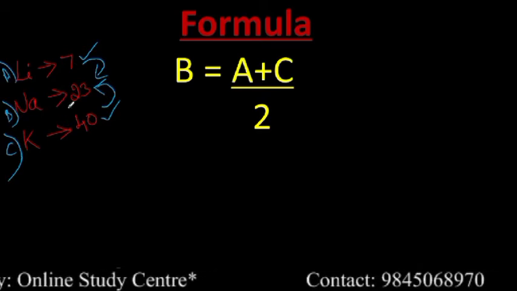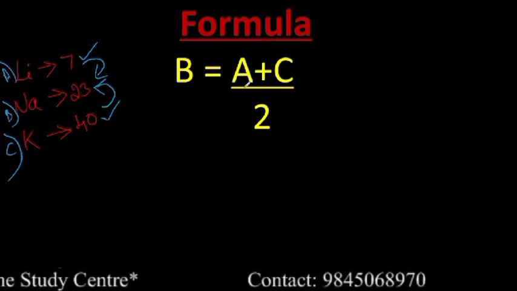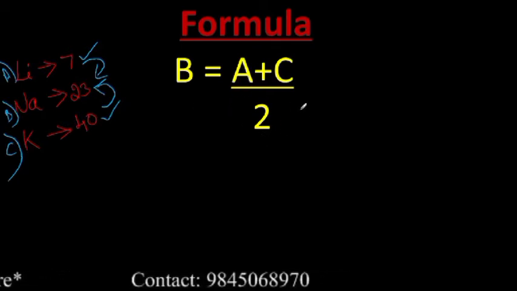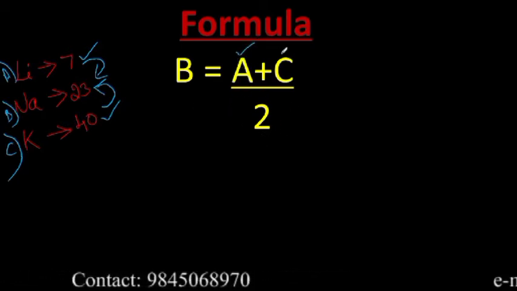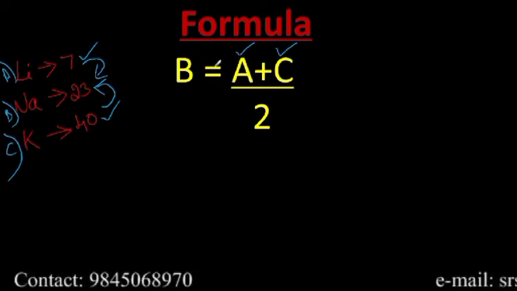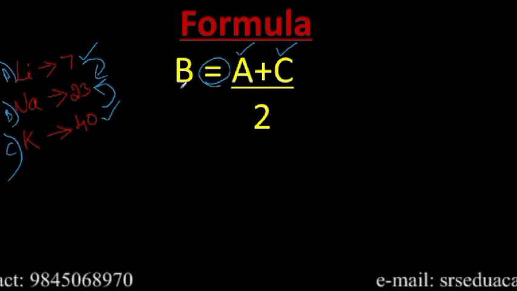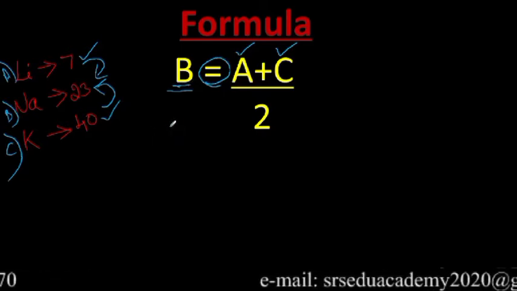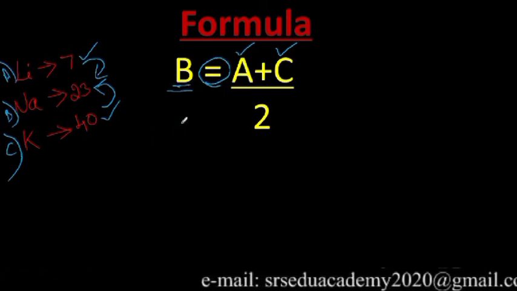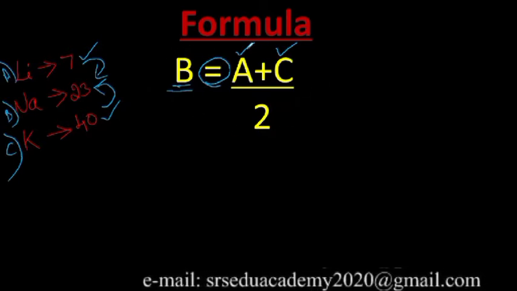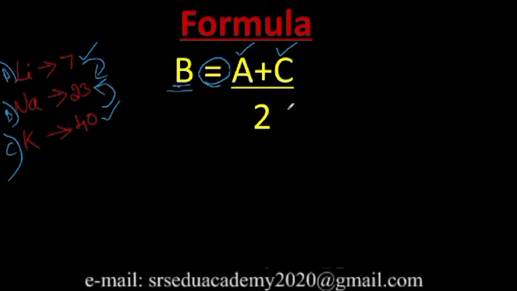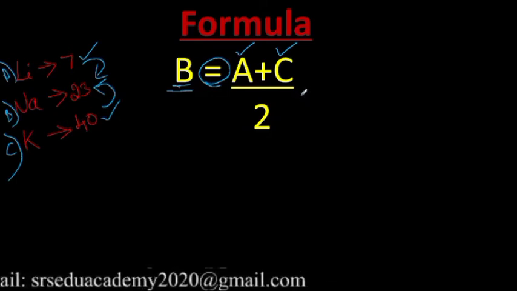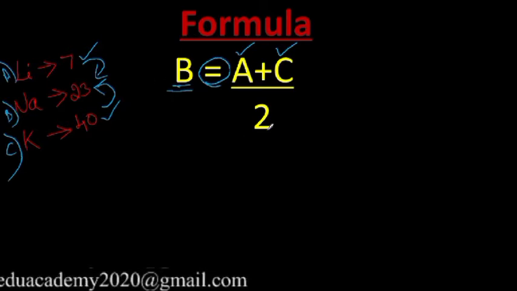Based on that we have a formula. So this is called Dobereiner's law of triads. By using this formula we can find the atomic mass of any one element in a triad when we have the atomic mass of the other two elements.